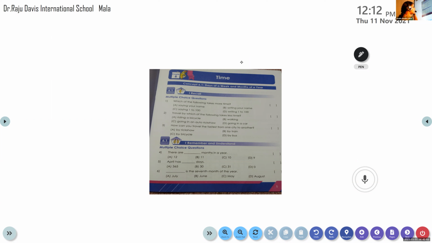Advait, which will take more time? Writing 1 to 100. Very good. So you can put a tick mark for option D, writing 1 to 100, and you can write the capital letter D inside the bracket.